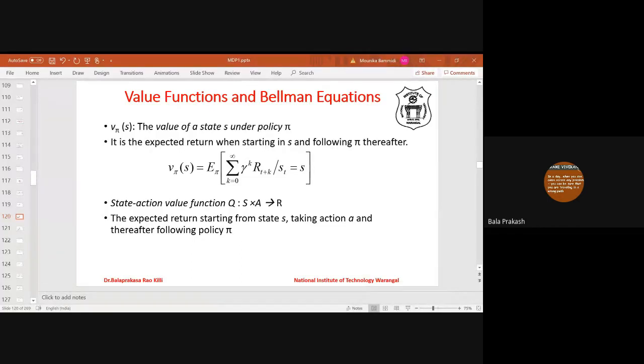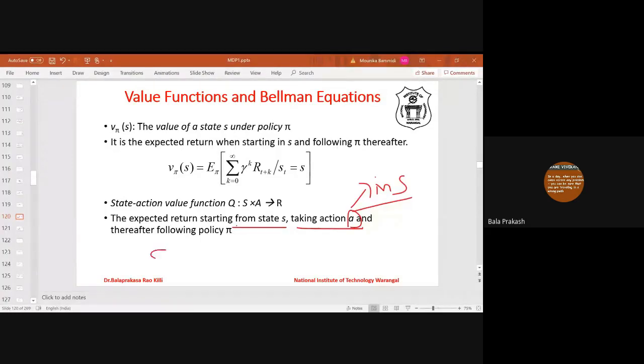Whereas the action value function says your expected reward is from state S, taking action A in state S. The action in the current state is A, but subsequently it will move to some new state. Then what action is to be performed in the new state? That is defined based on the policy. So in the next state it will follow the policy, but in the current state the action is fixed: it is performing action A. This is called the action value function.